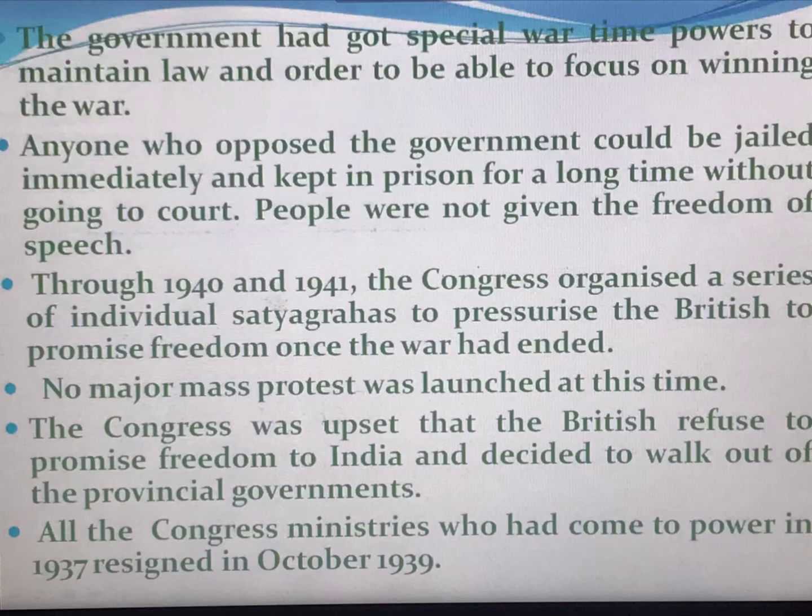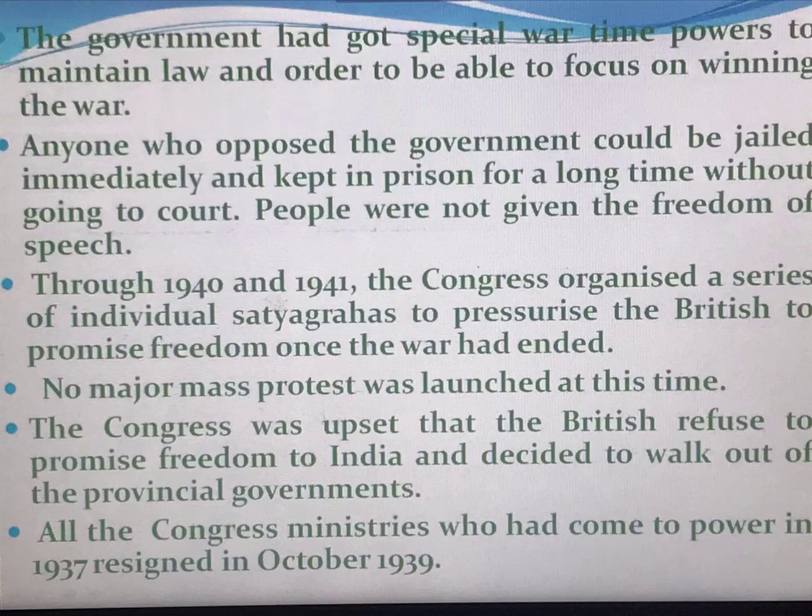Through 1940 and 1941, the Congress organized a series of individual satyagrahas to pressurize the British to promise freedom once the war had ended. But the British didn't change at all. No major mass protest was launched at this time.